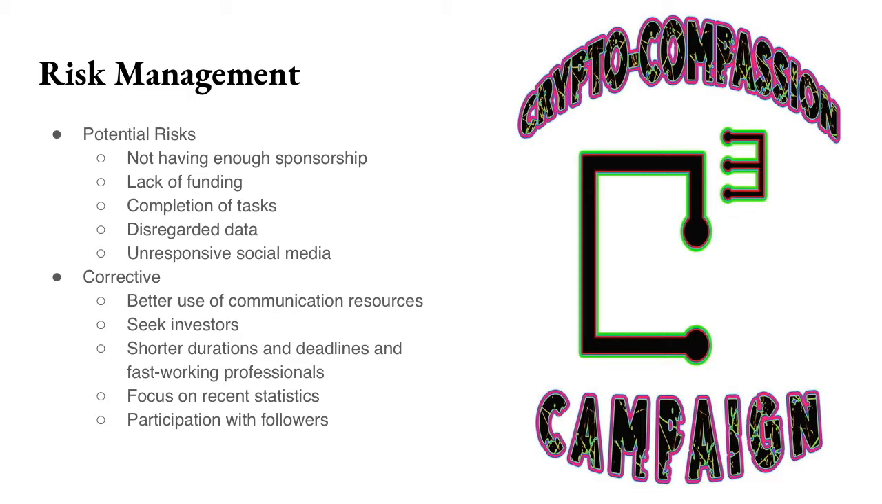One of our less serious risks includes the incompletion of the website. The site is needed so we can collect the donations needed and generate them into cryptocurrency. Our next moderate risk is the data being disregarded. We need to ensure that the most up-to-date information is collected. Our low priority risks include unresponsive social media activity and the lack of community outreach.